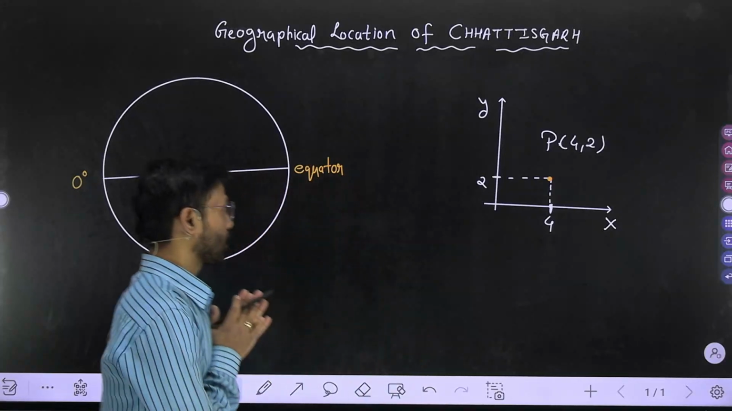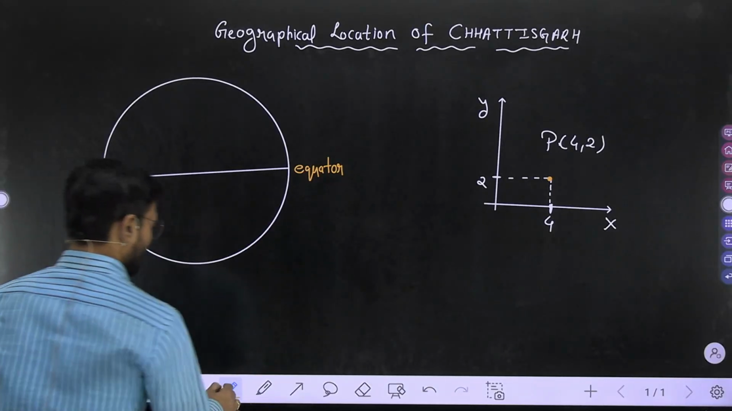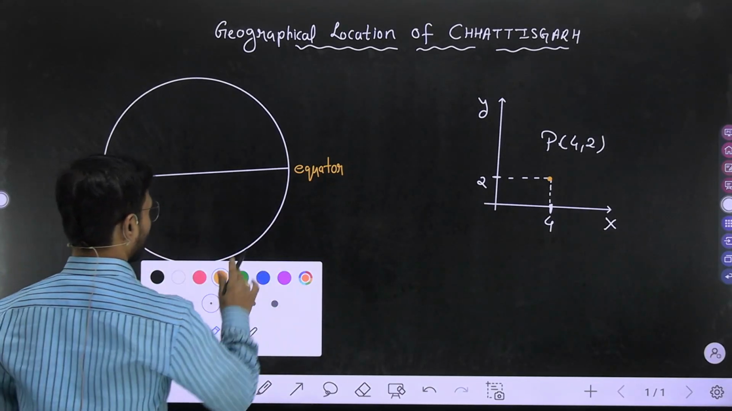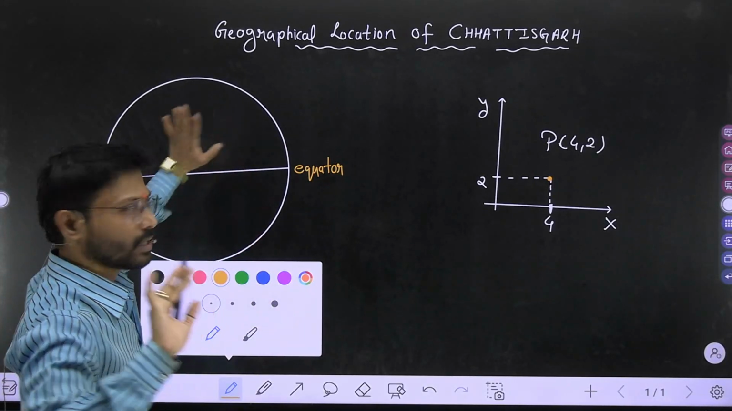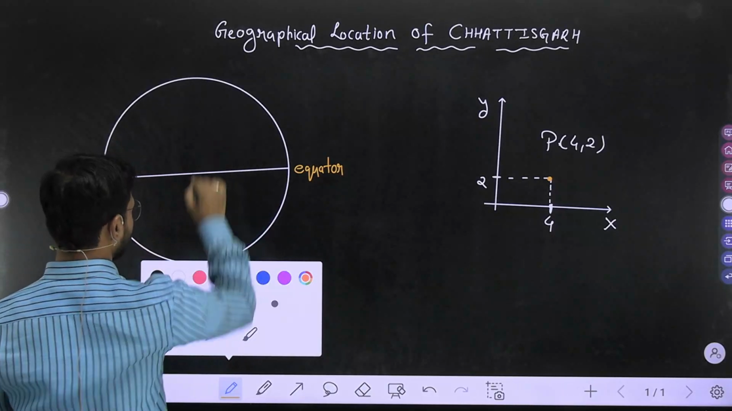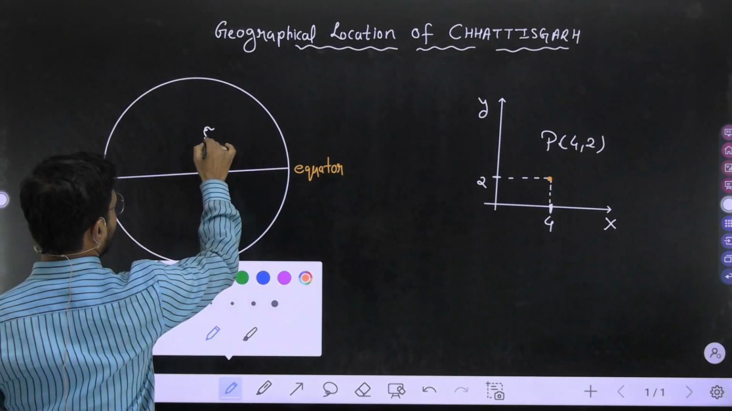Okay, now see here. That's why I'm drawing an imaginary line. So before drawing the imaginary line, consider our state Chhattisgarh. Here, please see here. Here it is, our state Chhattisgarh, like this, my dear.